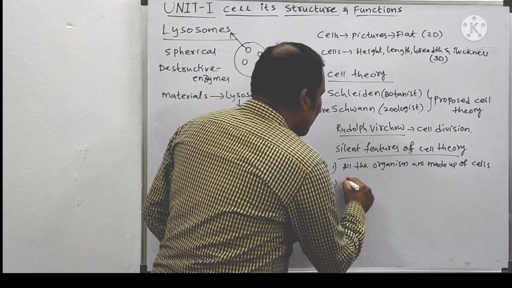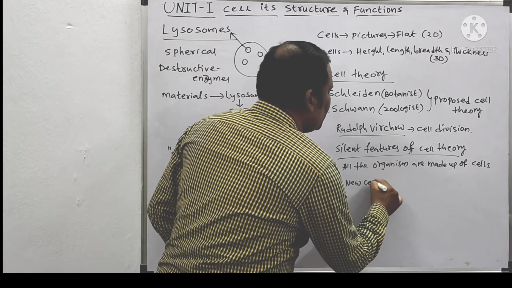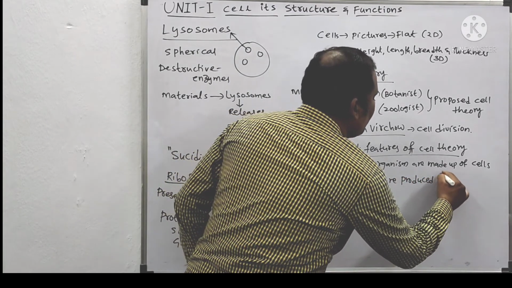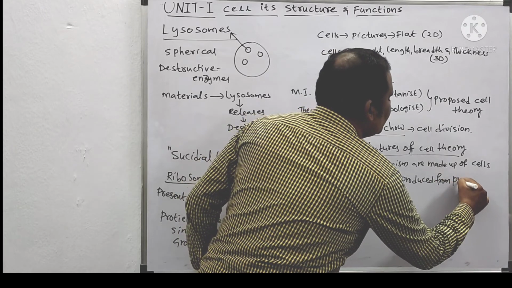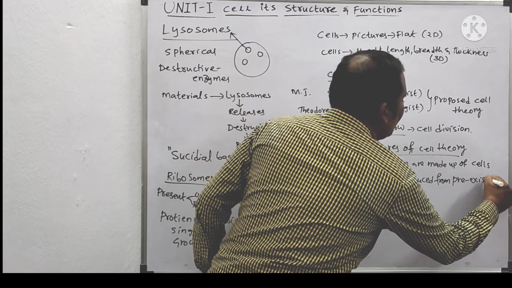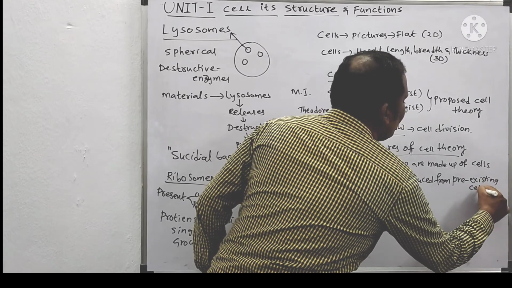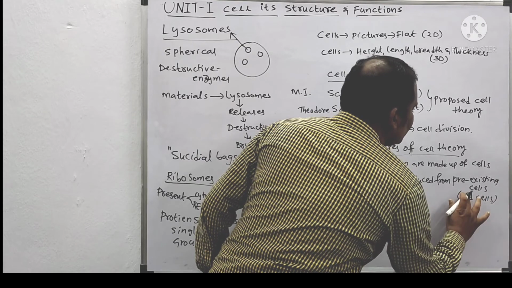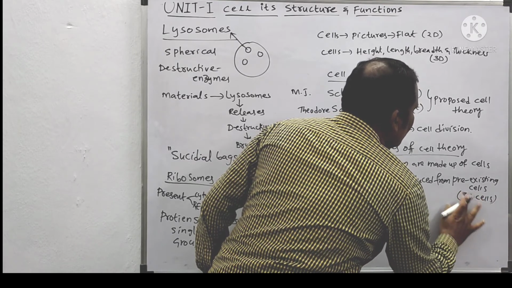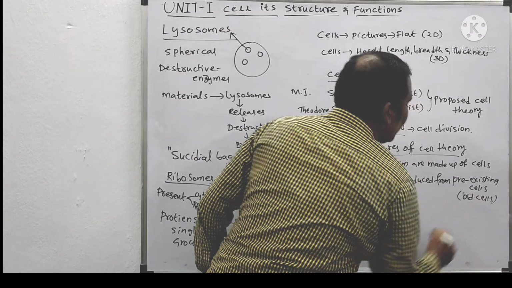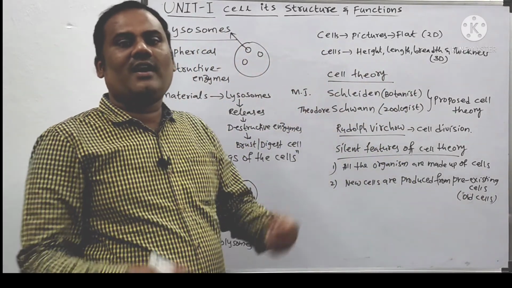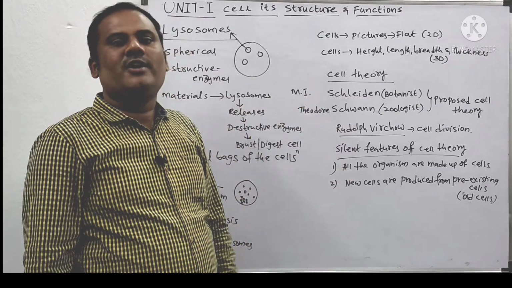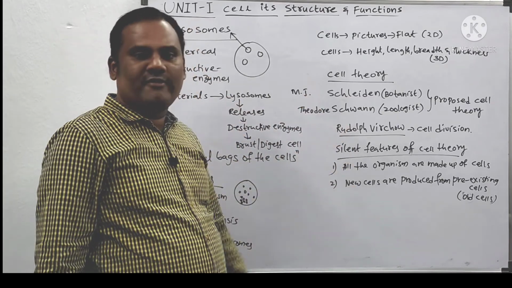The second thing is that new cells are produced from pre-existing cells. What do pre-existing cells mean? Nothing but old cells. New cells will not come from anywhere else. The old cell only divides and gives rise to the formation of new cells. That was discovered by Rudolf Virchow.